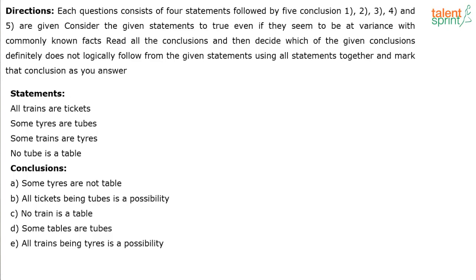Yeah, so I have some questions on syllogisms here. Let's solve these questions now, one by one. The question is on your screens now. Try it out quickly. Statements: All trains are tickets, some tires are tubes, some trains are tires, no tube is a table. Conclusions: 1. Some tires are not table. 2. All tickets being tubes is a possibility. 3. No train is a table. 4. Some tables are tubes. 5. All trains being tires is a possibility. You have 1 minute for this. Your clock starts now.